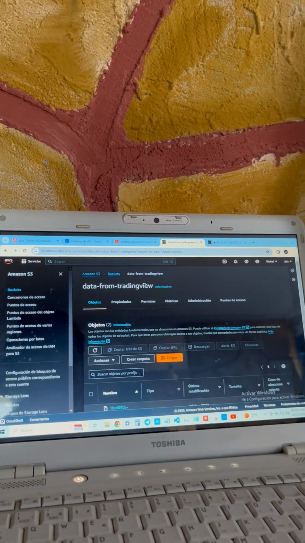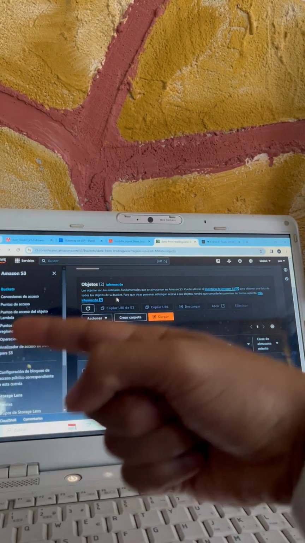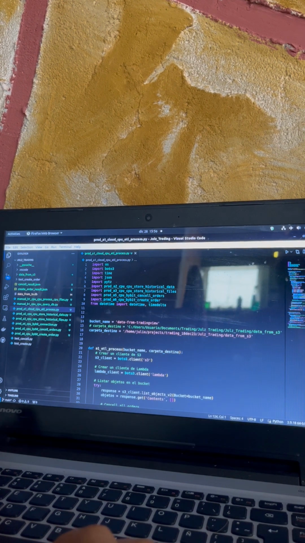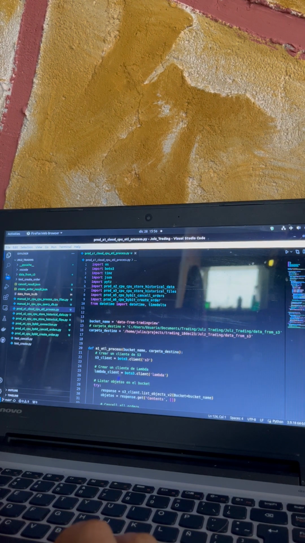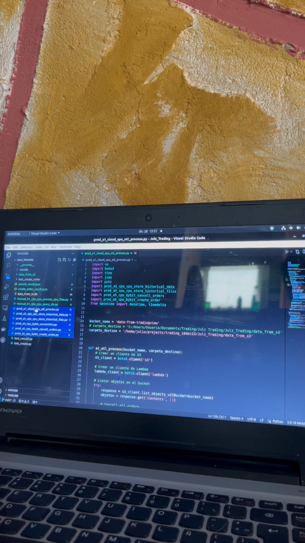Now, when I have my S3 bucket with files, my personal computer, which is on the left side, is going to apply all these programs that I have here. I have 6 different scripts which process the data and scan my broker, and if there is not any open order, we are going to open a new order.